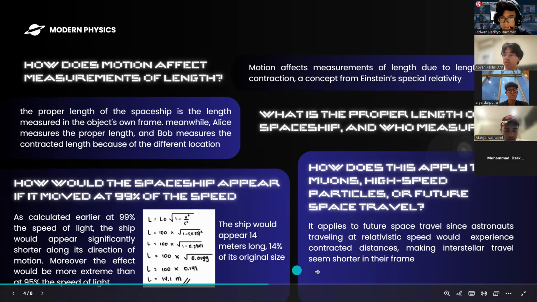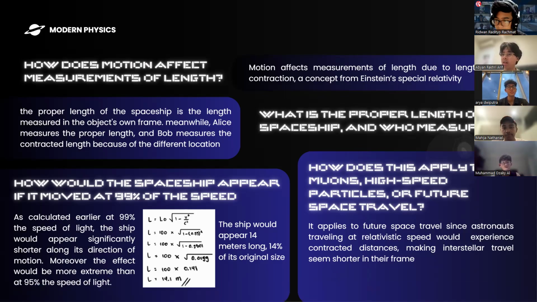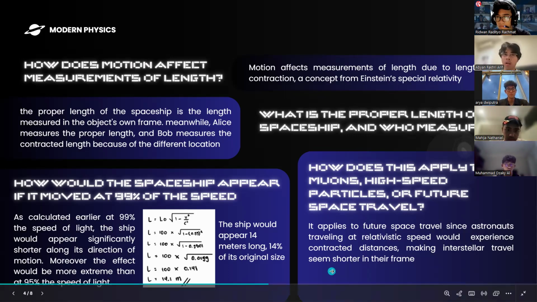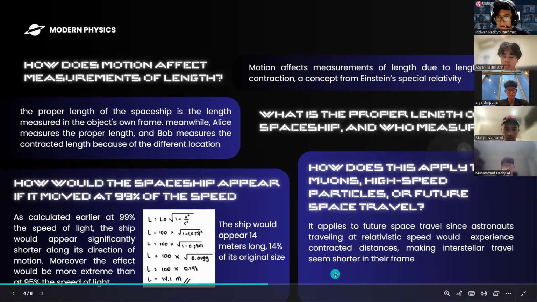This is the same reason why, for example, in the Large Hadron Collider or with muons coming to Earth, it should seem theoretically impossible for muons to reach Earth, since they only live for a few nanoseconds. But since they're traveling near the speed of light, the distance that they experience to reach here is shorter than the distance an average object traveling at a normal speed, not near the speed of light, would experience.